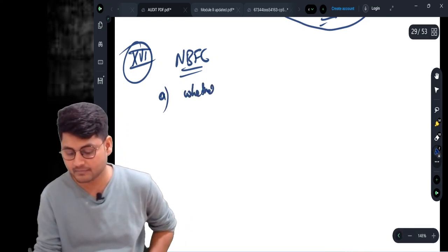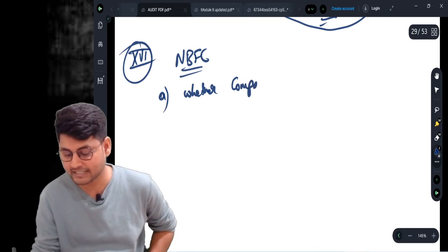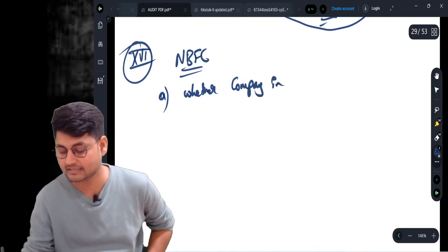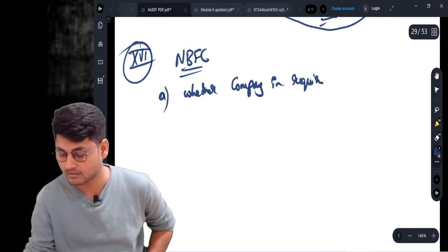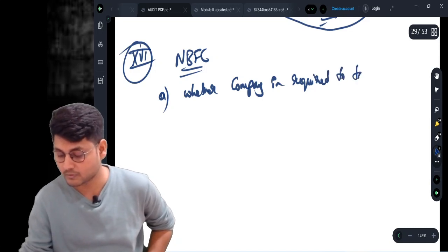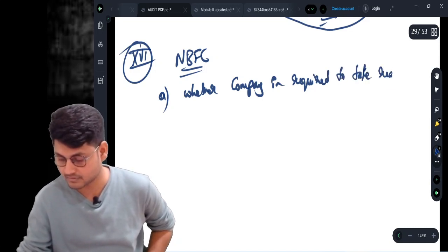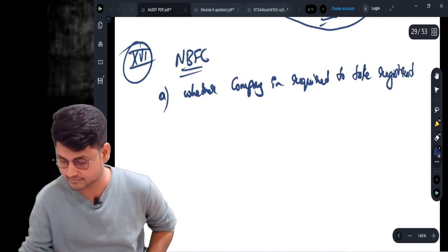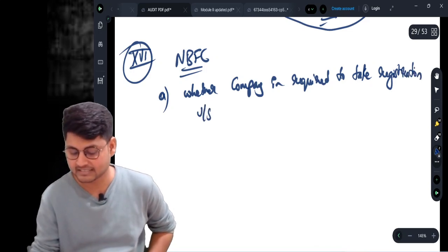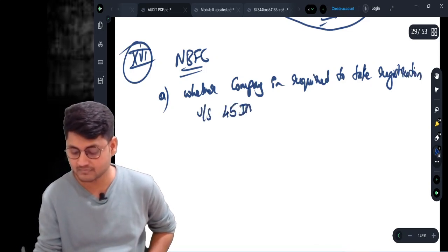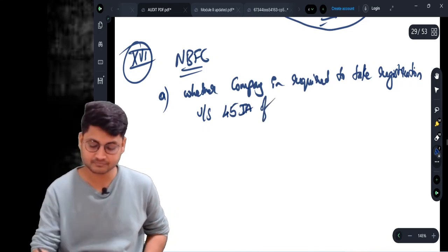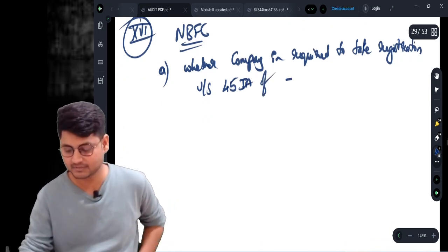Clause number A: whether the company is required to take registration under section 45-IA of the RBI Act.